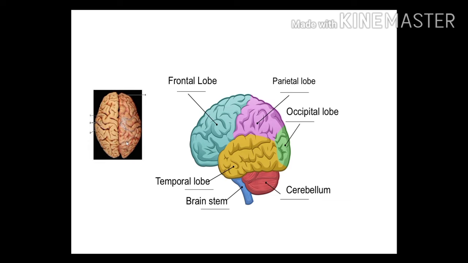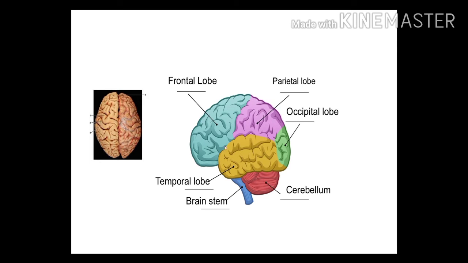So the cerebrum shows gyri and sulci. Here the gray matter and white matter are present inside the cerebrum. The outer layer is gray matter, and white matter is located below the gray matter.